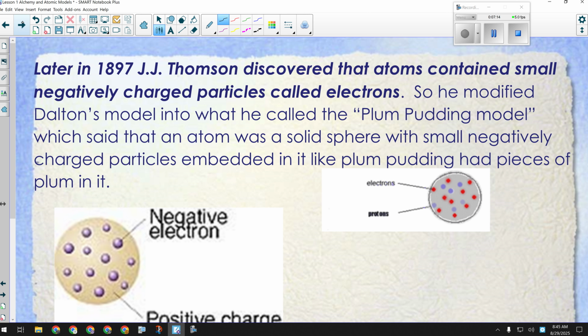So you could summarize this with something like this. J.J. Thomson discovered electrons and made the plum pudding model. That was what he called his model. So J.J. Thomson discovered electrons and made the plum pudding model.